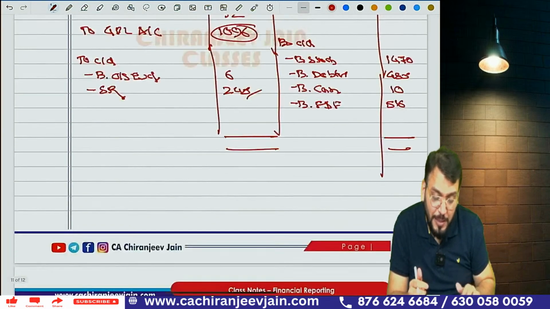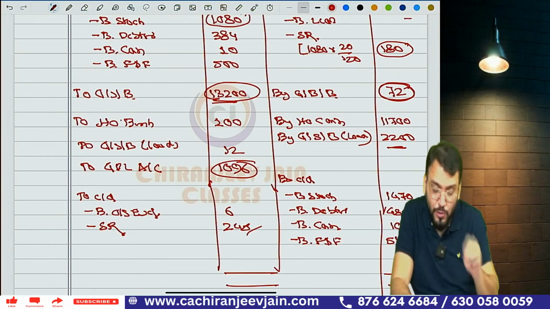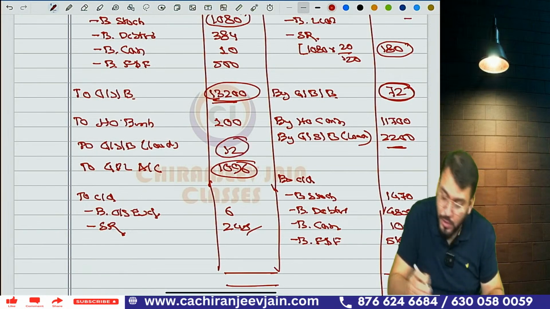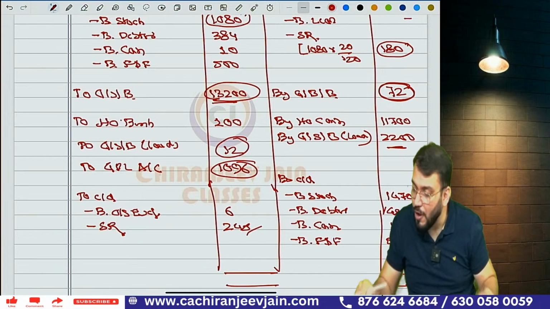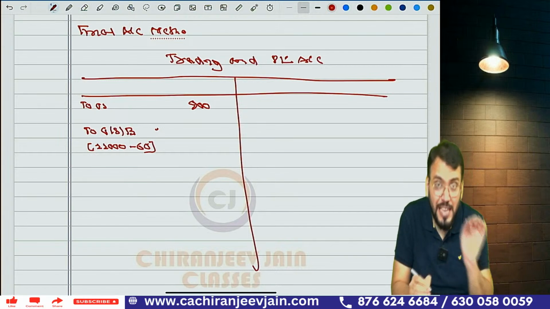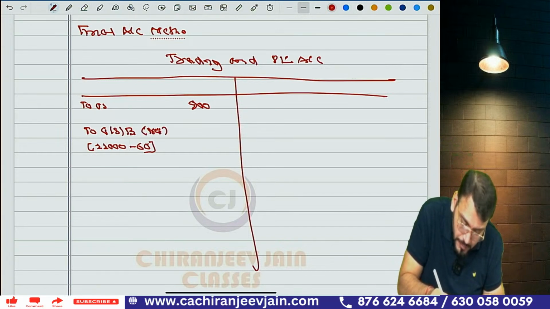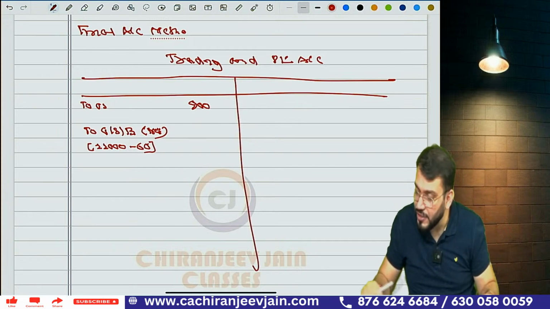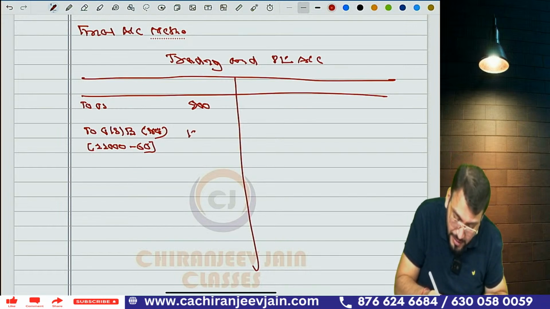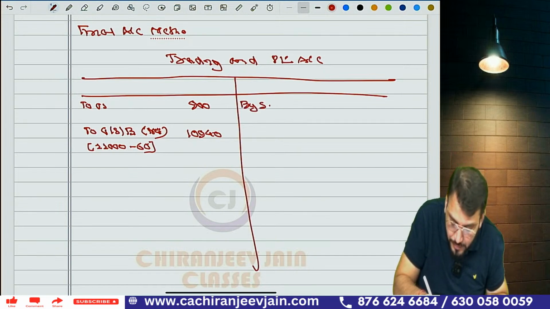Return is how much? 72,000. So 72,000 minus load, this should also be by eliminating load. So 72 minus 12 load, how much? 60. So you will do minus 60. So this is the net amount of goods sent to branch. Understood? So that becomes 11,000 minus 60. How much? It is 10,940. Correct.